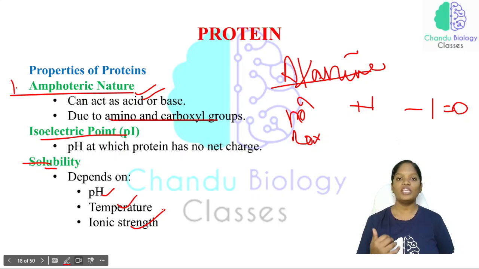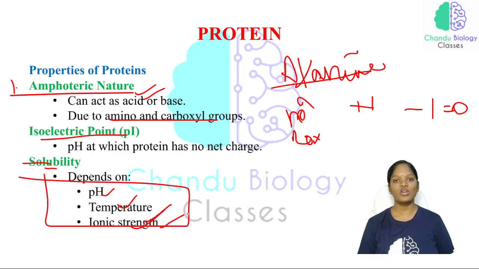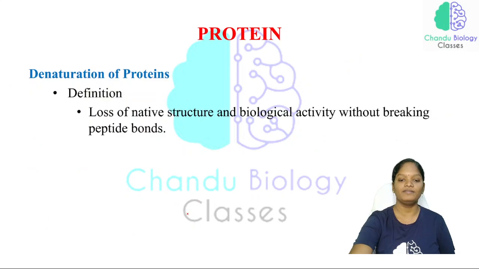If an enzyme wants to function properly, it depends on factors like pH, temperature as well as ionic strength. All these are very important factors the solubility of a protein depends on.